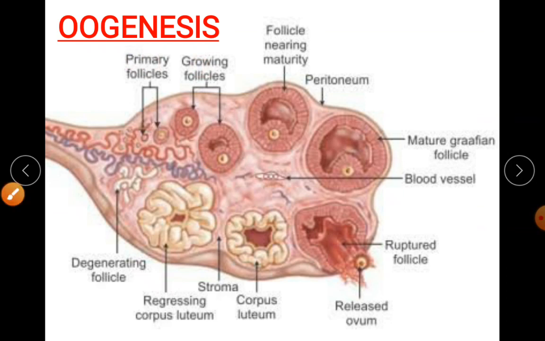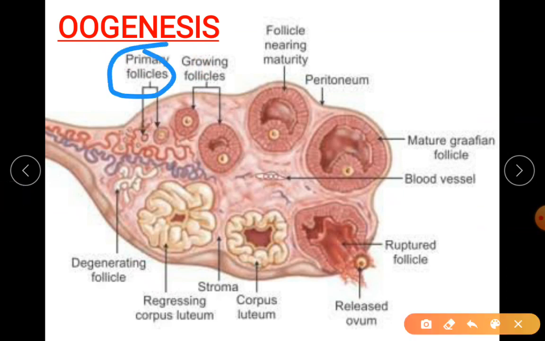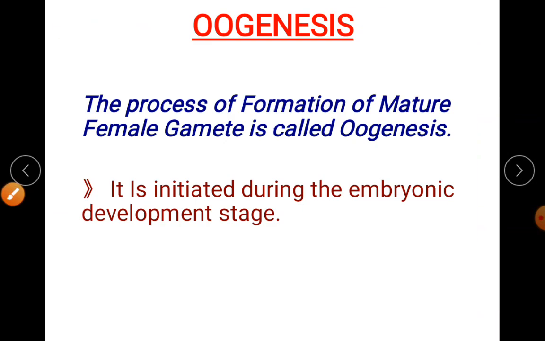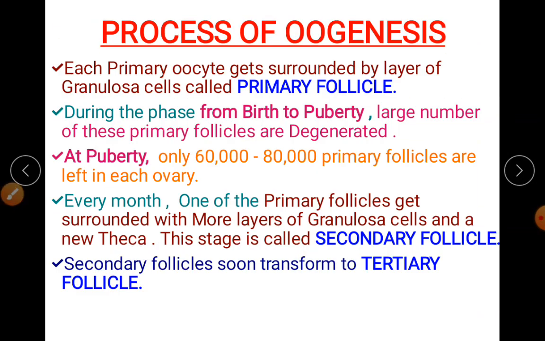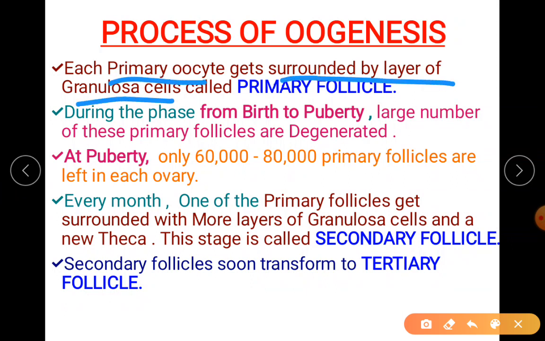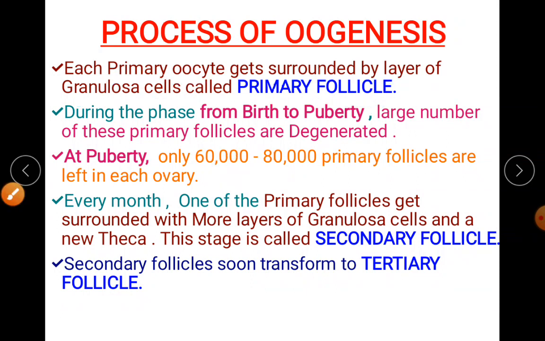So observe here, there is your first primary follicle. It has just begun. Only a single layer of cells is formed. There is no diagram asked for this. It's only the theory part. So the primary oocyte is surrounded by a single layer of granulosa cells. Imagine if this is the primary oocyte, around it a single layer of granulosa cells occurs. So that is your follicle-like structure. That's why it is called primary follicle.